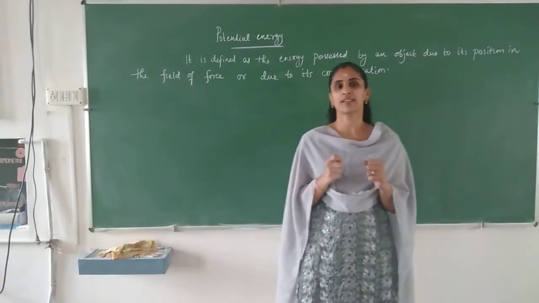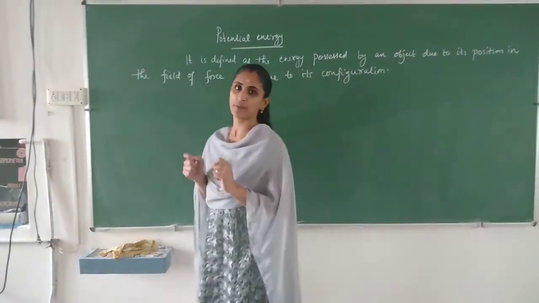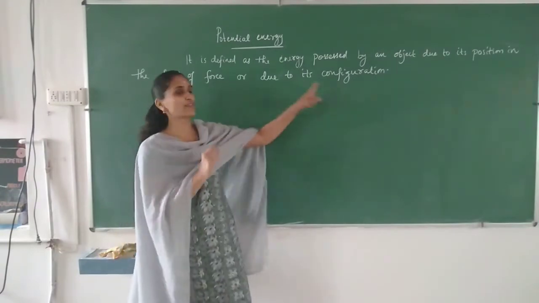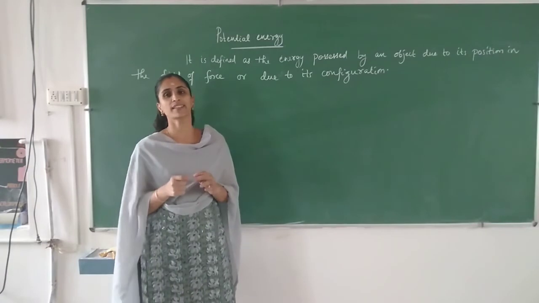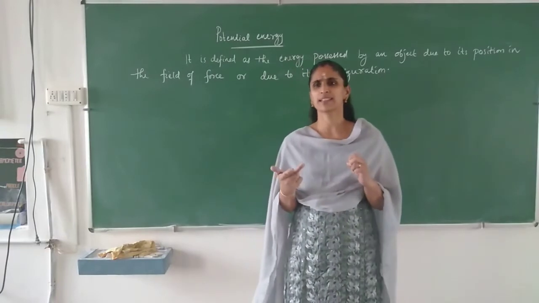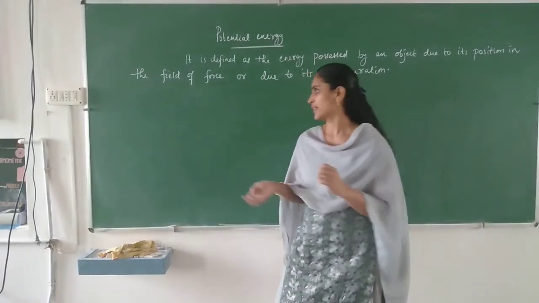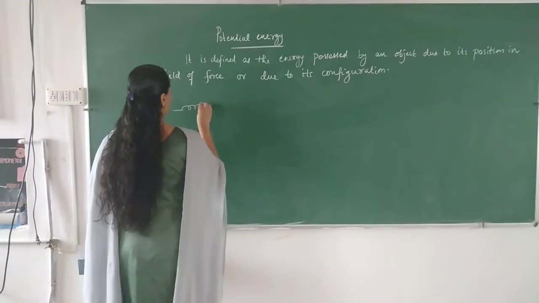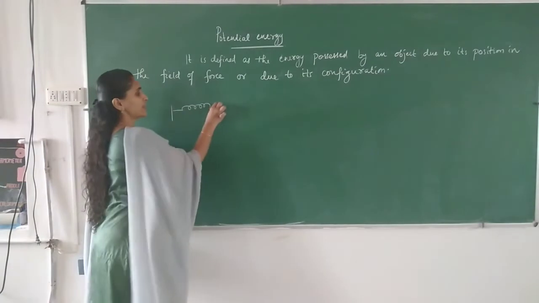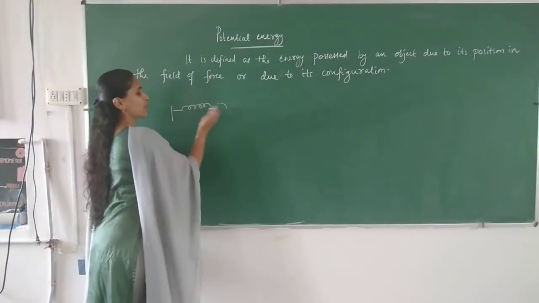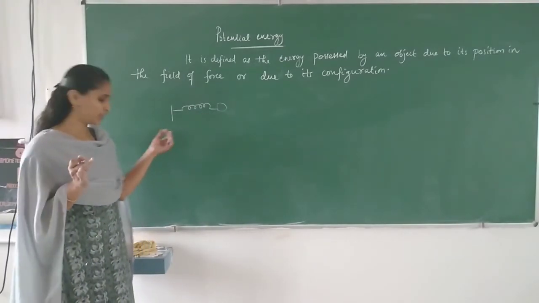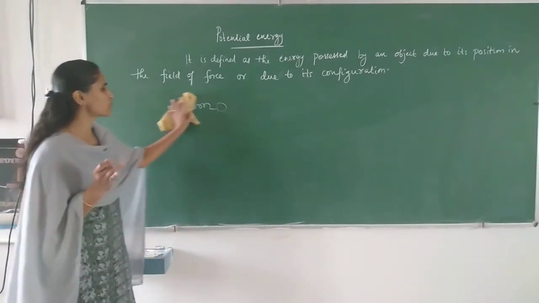Similarly, a catapult. You can throw a stone from a catapult because when you are stretching that catapult, it has energy due to configuration or due to that stretching. Like that, so many examples are there. A stretched spring: if you compress it and release it, and an object is kept there, it can move the object because the stretched spring is having energy. So these are the various examples of potential energy.